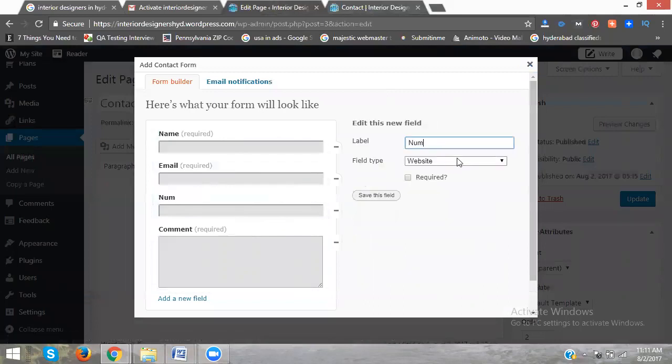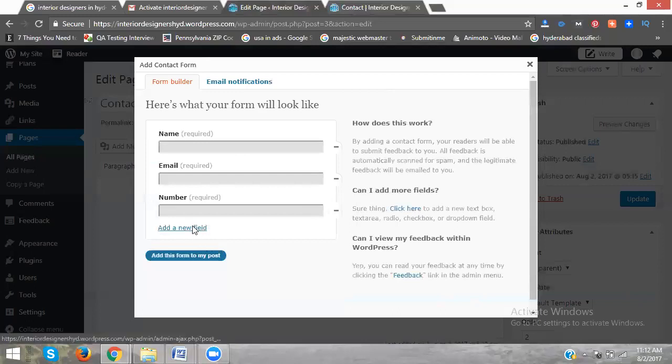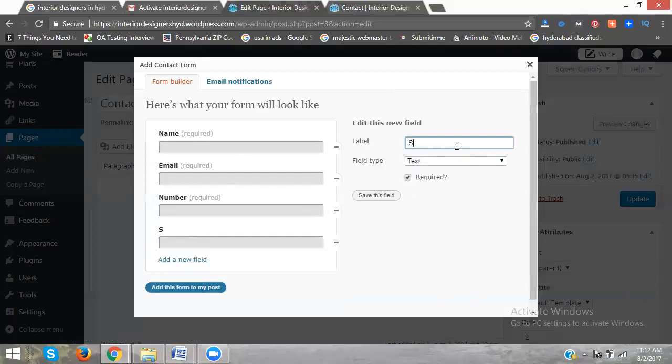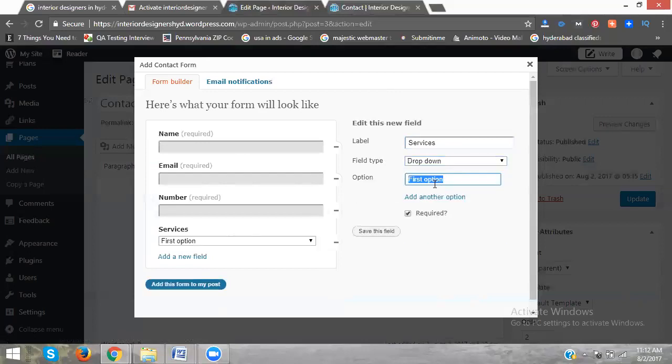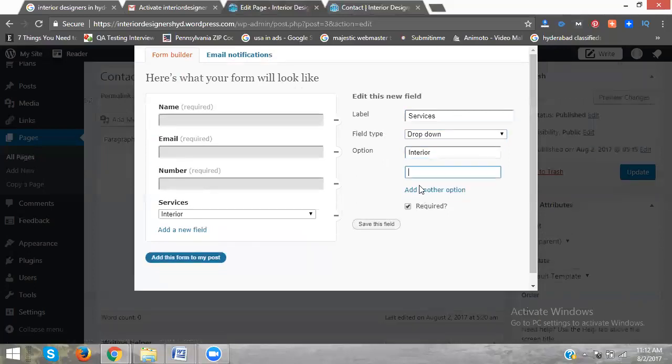The number. What is that? Number will be just content. Why is the numeric there? It is a required field. Without the field, they cannot go to the next step. Next one is the comment. Just remove this. See. Services, I am clicking for drop down. What is that? Drop down: interior, architect is a required field.